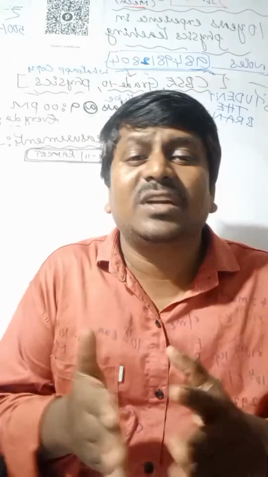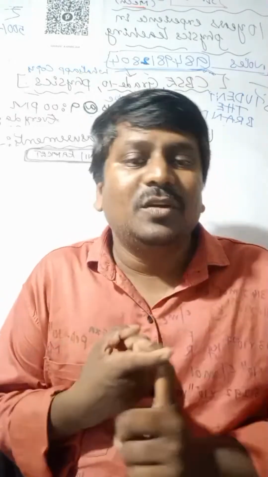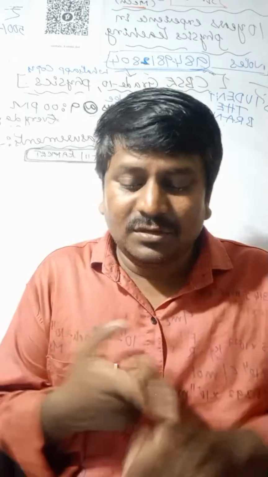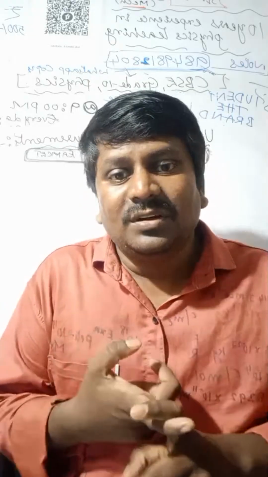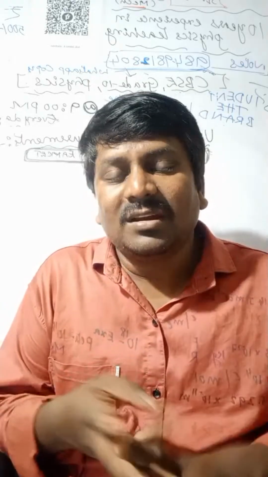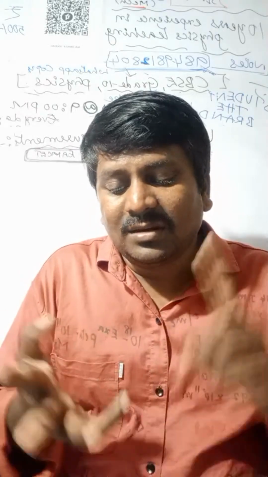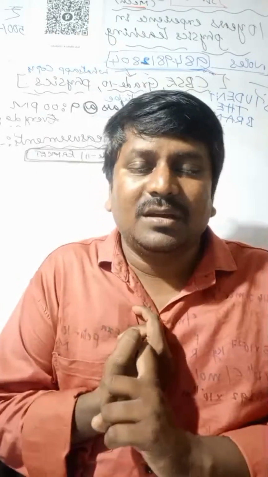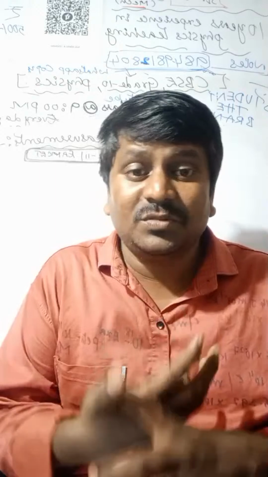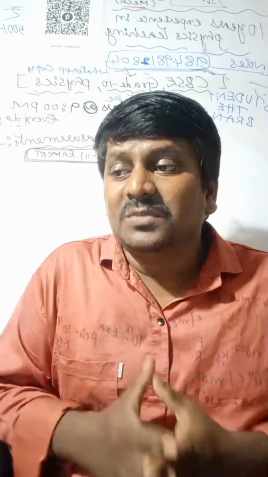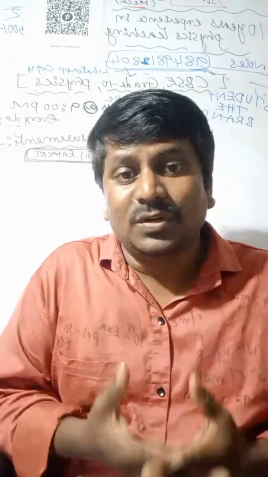So there are 4 types of errors: absolute error, mean absolute error, relative error, and percentage error. Coming to the absolute error: the difference between true value and measured value is called absolute error.